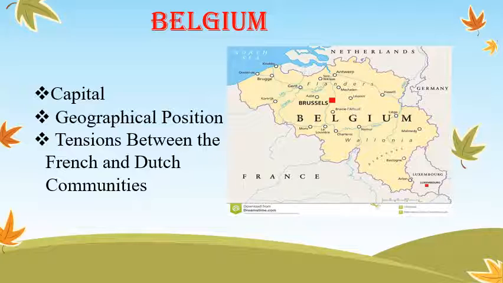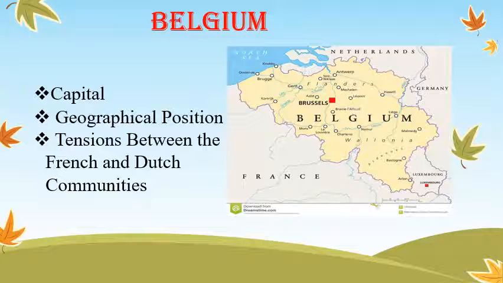Then Belgium has borders with the Netherlands, France, Germany and Luxembourg. That means Belgium shares its boundaries with the Netherlands, Germany, France and Luxembourg. So this is the geographical position. Yes students, in the given map you can observe Belgium sharing its boundary with the Netherlands, Germany, Luxembourg and France.